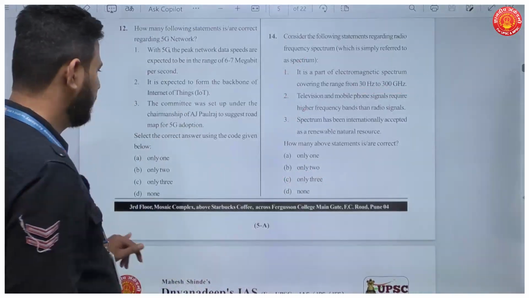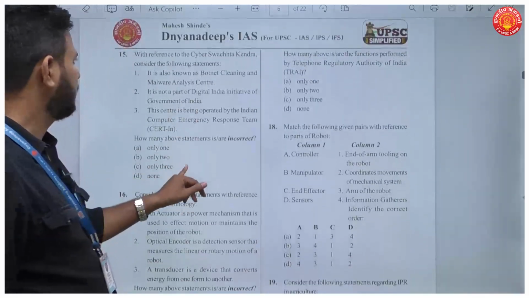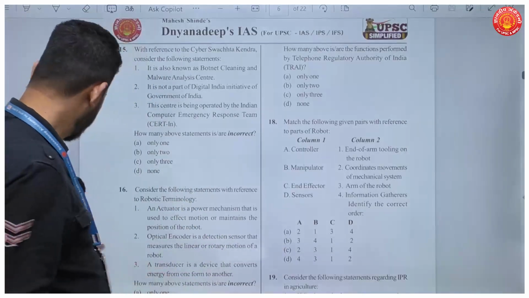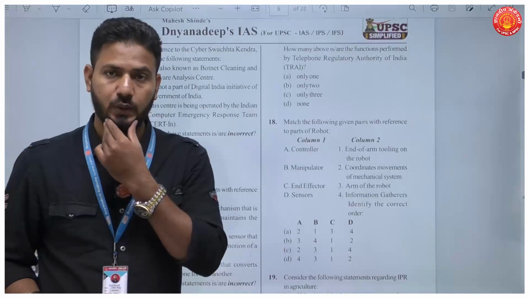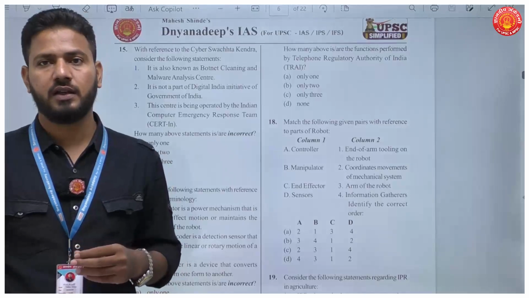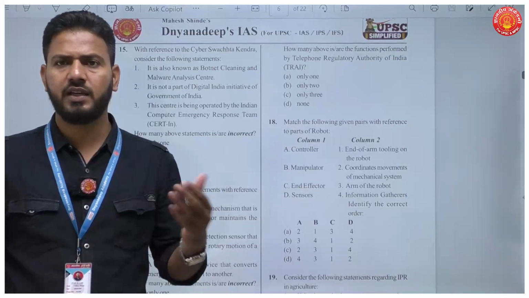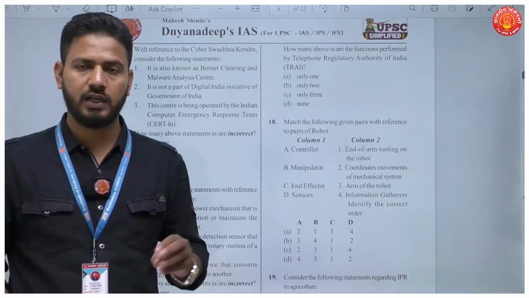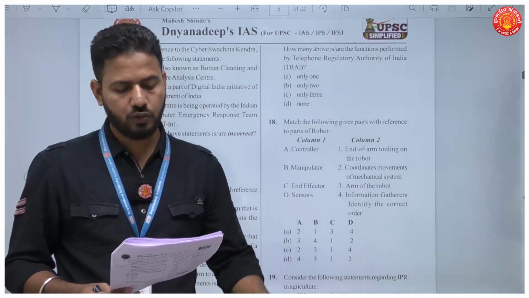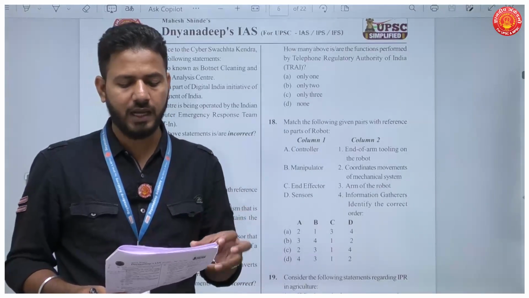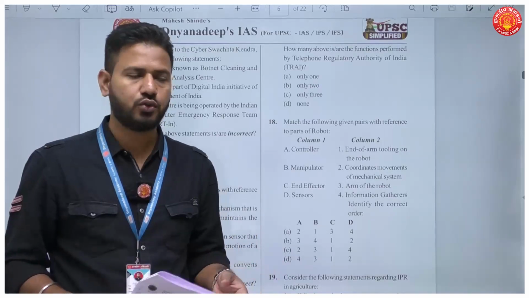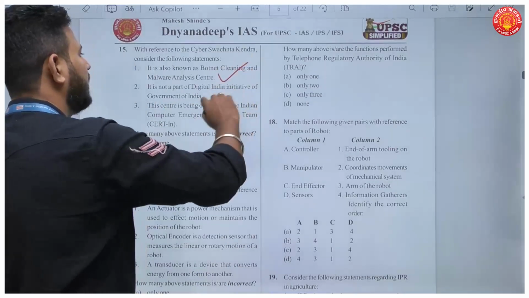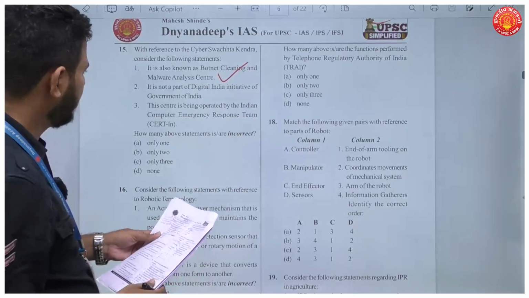Now, question number 15. With reference to Cyber Swachhata Kendra, consider the following statements. Now, these were established in 2017, okay, to clear the botnets from the system. Any person could use these Cyber Swachhata Kendras to clean their systems. The first is it is also known as a botnet cleaning and malware analysis center. This is true. India started this to have a clear cyberspace, clean of botnets. So the first statement is correct.